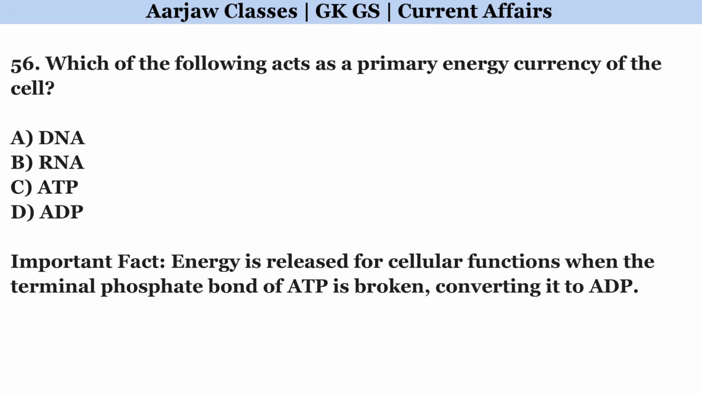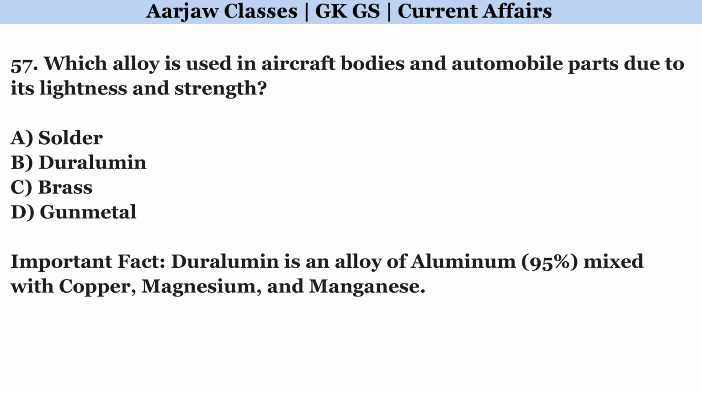Which of the following acts as a primary energy currency of the cell? Correct option is C. ATP. Which alloy is used in aircraft bodies and automobile parts due to its lightness and strength? Correct option is B. Duralumin.